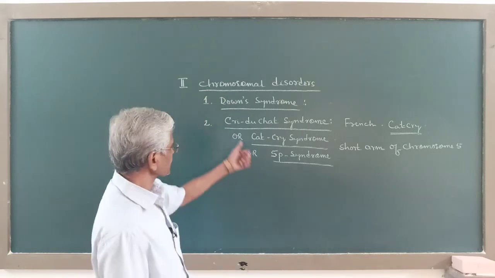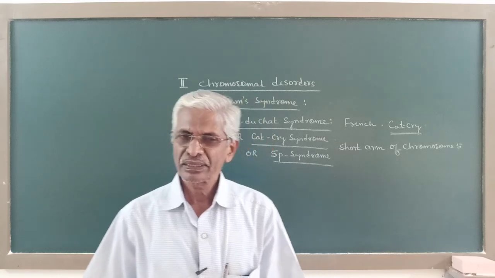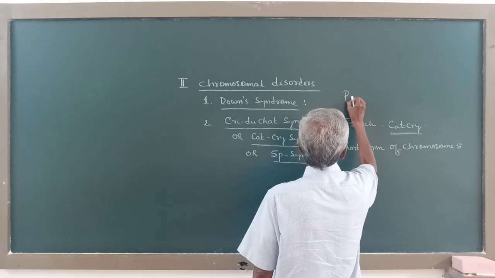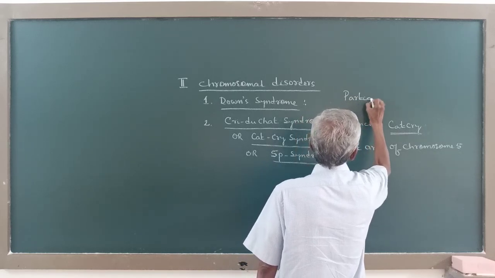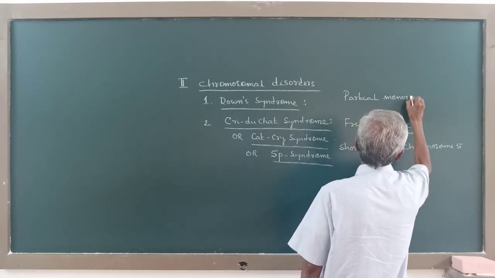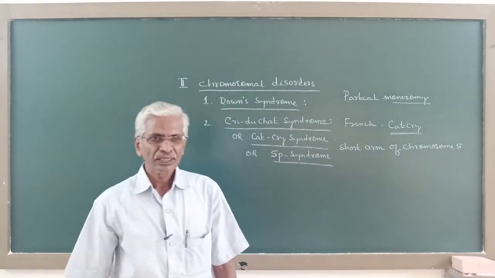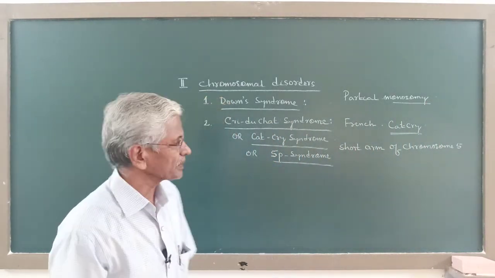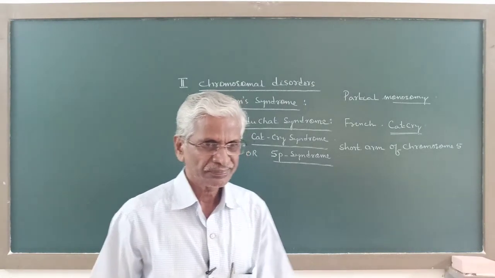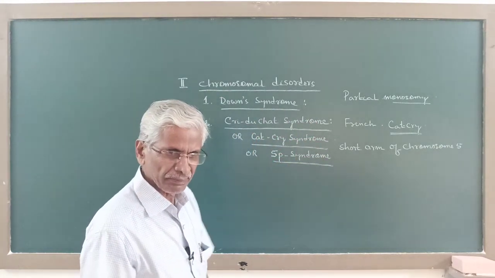Now this Cri-du-chat syndrome is an example for partial monosomy. Now I told you before, monosomy is an aneuploid condition where one chromosome is lost from the diploid number.